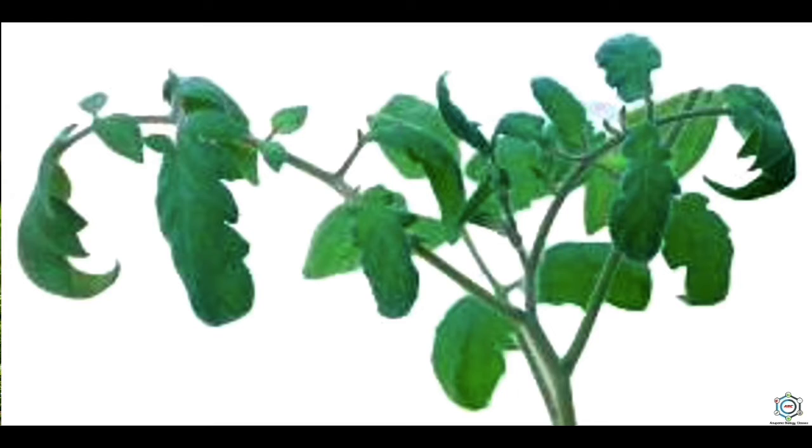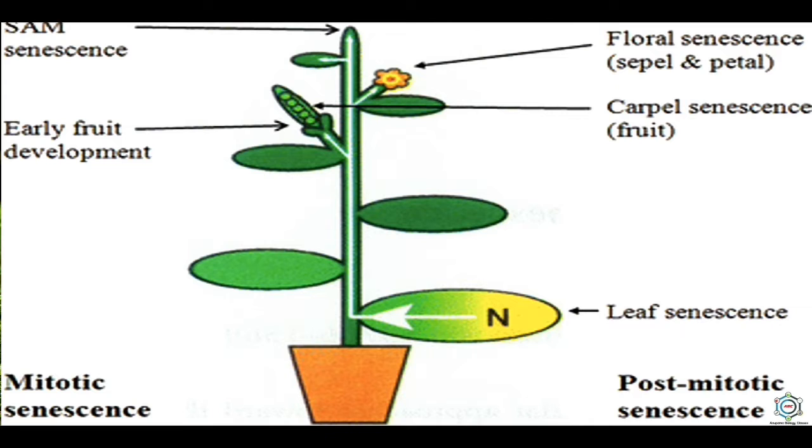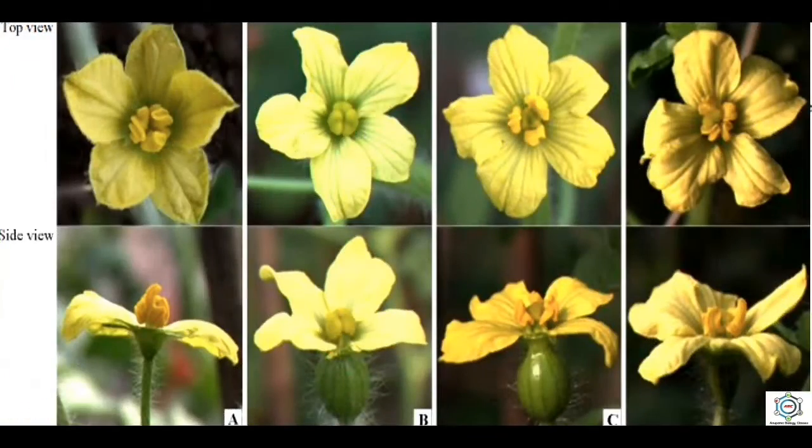Such type of bending is controlled by ethylene in many plants. Next is senescence. Ethylene promotes the yellowing and senescence of leaves. It induces flower fading in pollinated orchids.